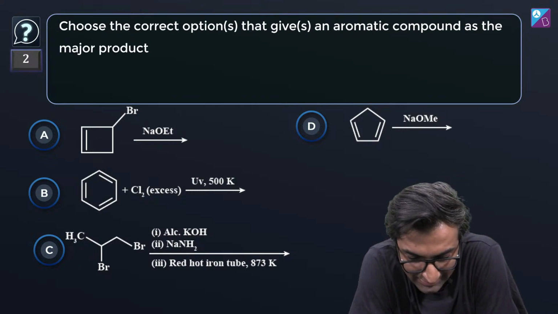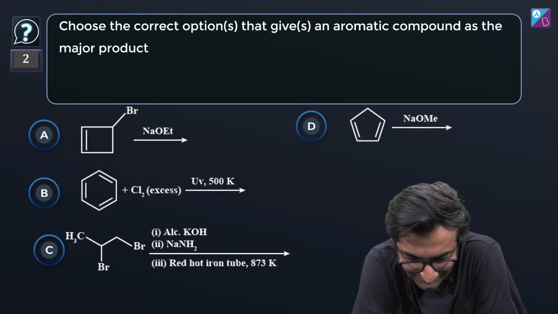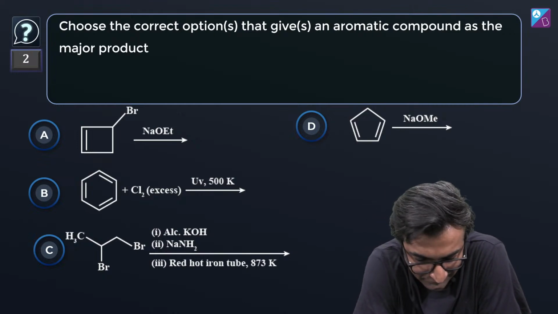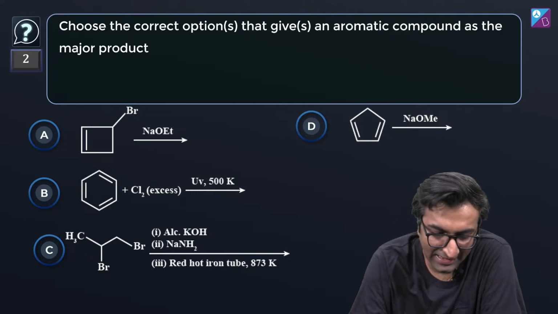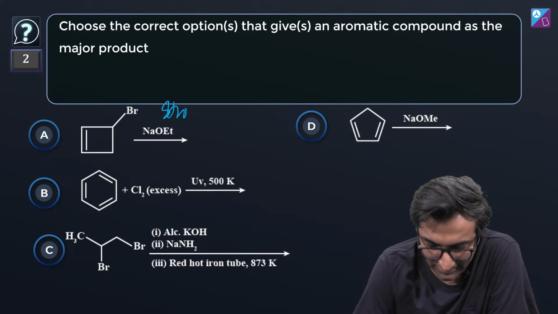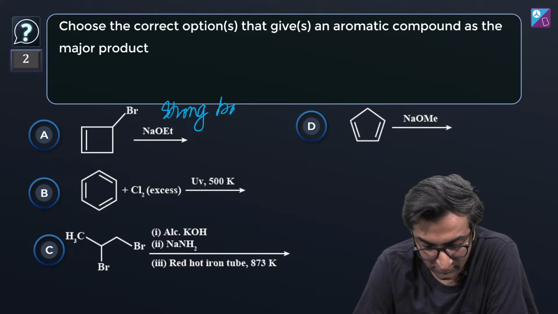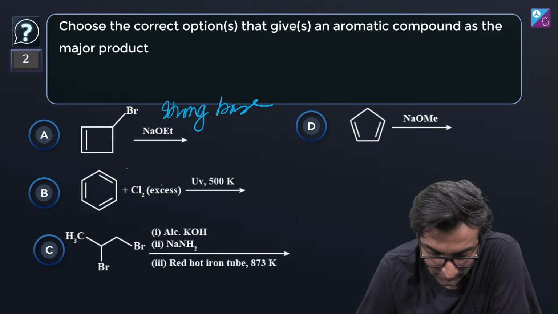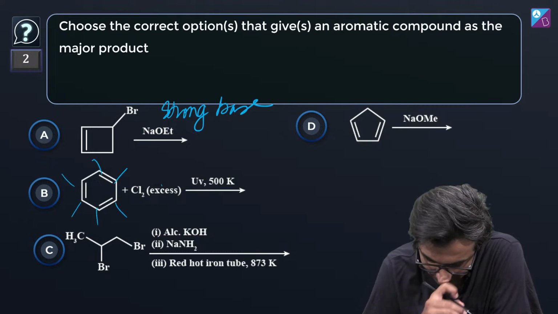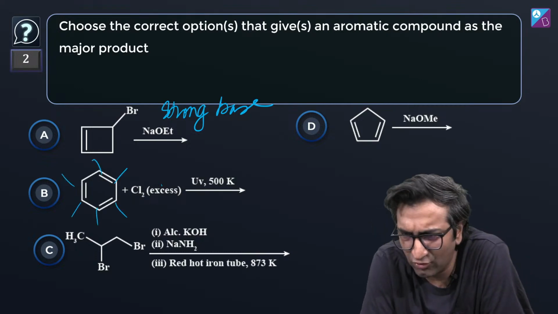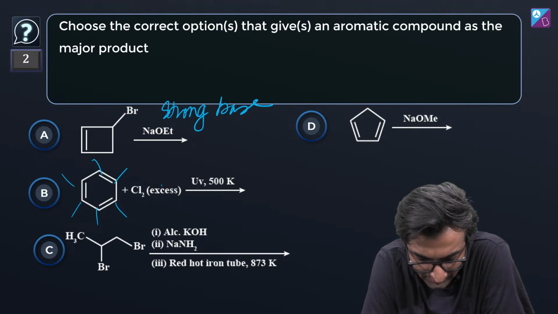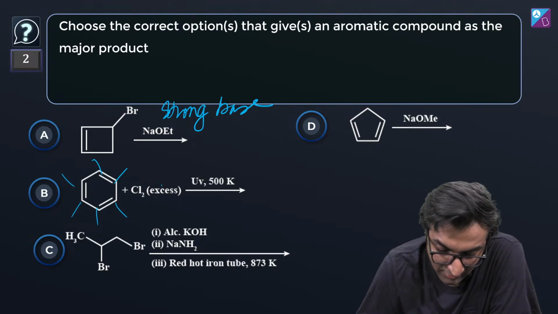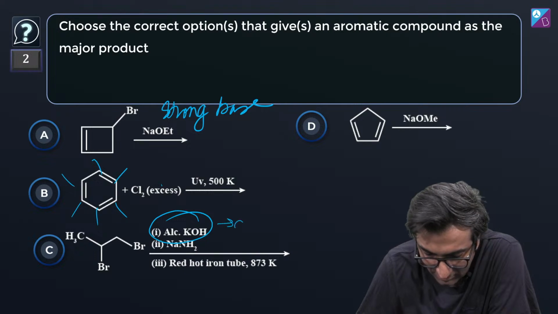Next question. Choose the correct options that give an aromatic compound as the major product. This is a nice question. What is NaOEt? This is a strong base, very strong base, stronger than NaOH. What is this Cl2 excess? It's going to be cyclohexane with chlorine substituted. What is happening here? Alcoholic KOH, meaning double bond.